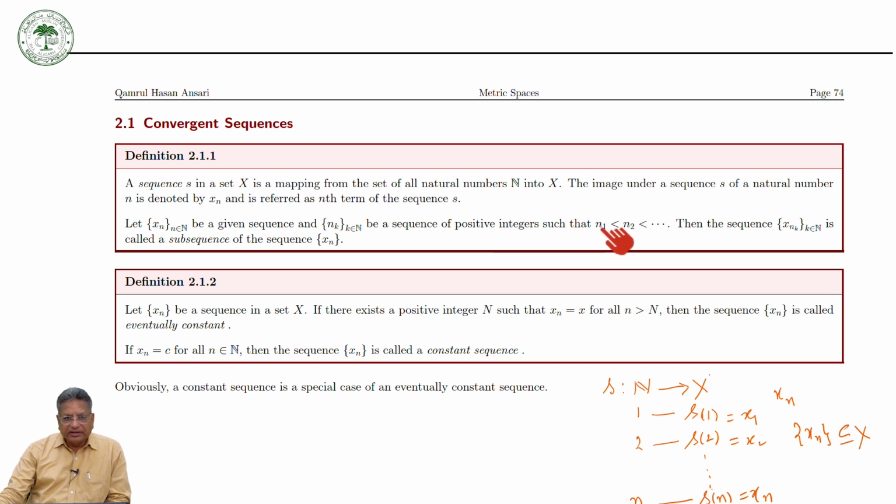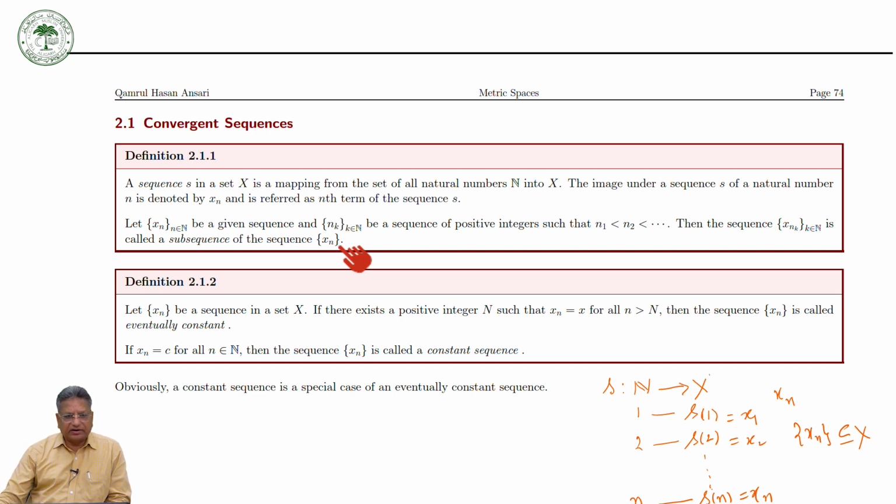Keep in mind this n is the same as this one. Okay, so corresponding to this n we are taking n1, n2 and so on. Then the sequence xnk is called the subsequence of the sequence xn. Okay, so that is the definition of the subsequence.